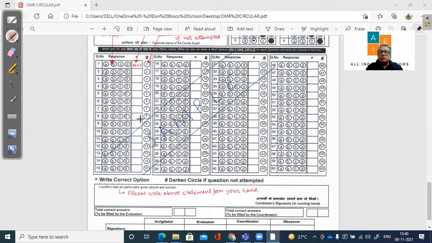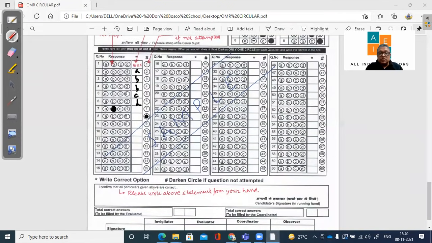And then this box is very, very important, that you put those alphabets here in these empty boxes. This should not be left blank. Even if you leave the circle blank, no problem, but this should be filled. A, B, B, C, D. This is what is going to give you marks. This will not give you marks. So they have clearly said that if you mark this, it may be right, but if you leave this empty, it will be treated as unattempted.